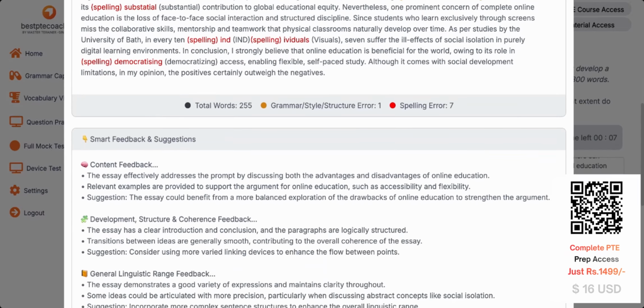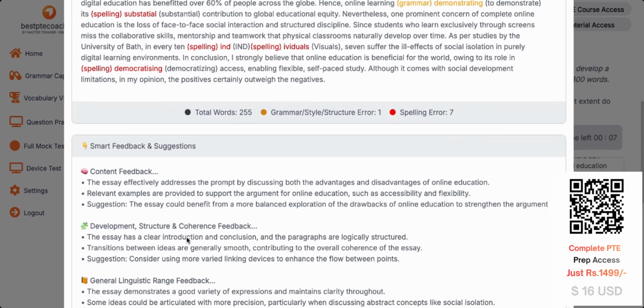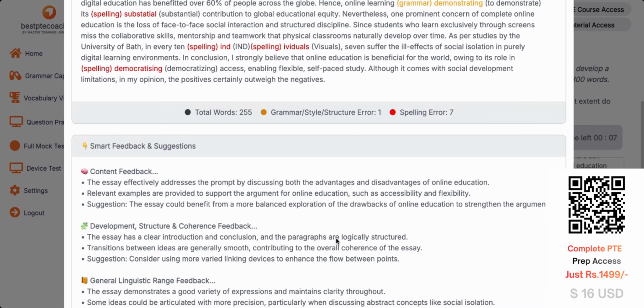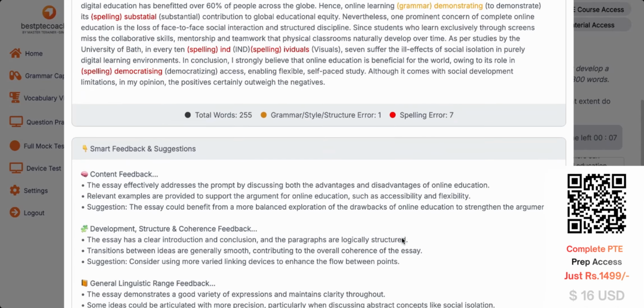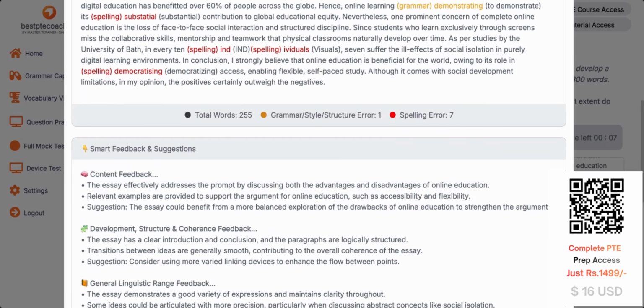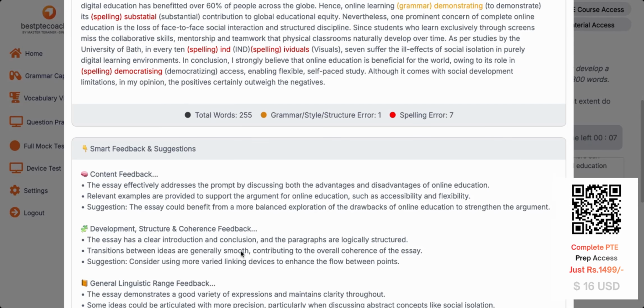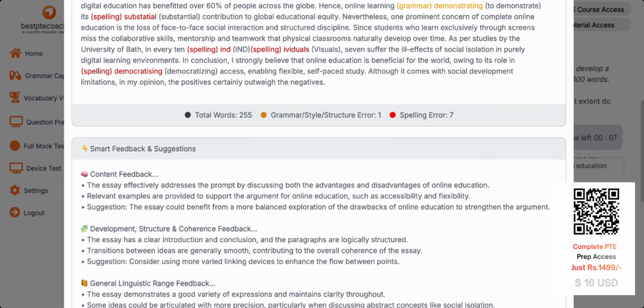Now look at the structure, development, and coherence. The essay has clear introduction, conclusion, and the paragraphs are logically structured because of the words we have written. Like the first thing is first and foremost, the second thing is nevertheless, and the last paragraph in conclusion. The transition between ideas are generally smooth. The sentences are coherent. One sentence is linked to the other sentence. That's what it says, contributing to overall coherence of the essay. So what is coherent? The logical connection between the paragraphs is coherence.